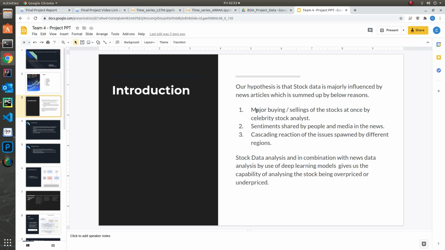In order to do this, we proposed a multimodal approach where the first part of this problem is solved by using the news archives we found from Kaggle. So our project is a convergence of two data sets, which is the Kaggle dataset for news archives and another data set for the stock prices. Let's go into the details.